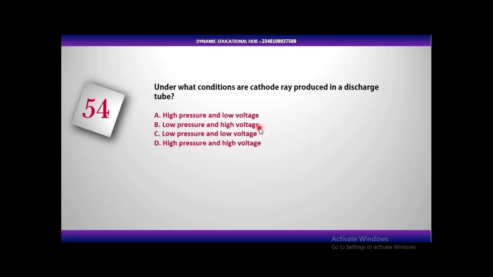The current at the base of that cathode ray tube, CRT, and the voltage are so high because there is a coil at the back of those cathode ray tubes. So in order to produce high voltage, the experiment is performed with high voltage and low pressure. So we have high voltage and low pressure. B is the answer. Let's move to the next question.